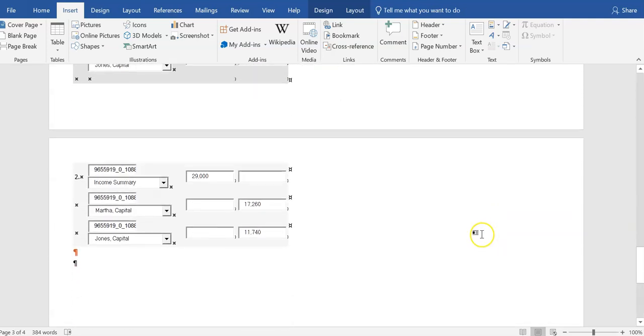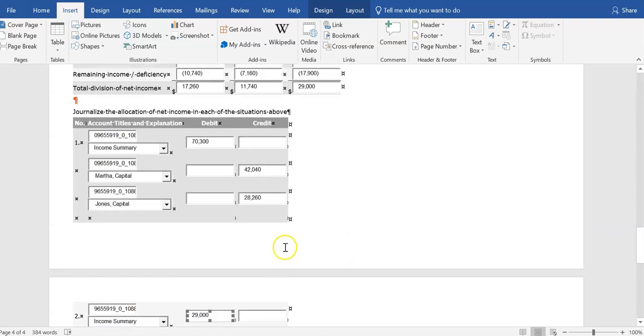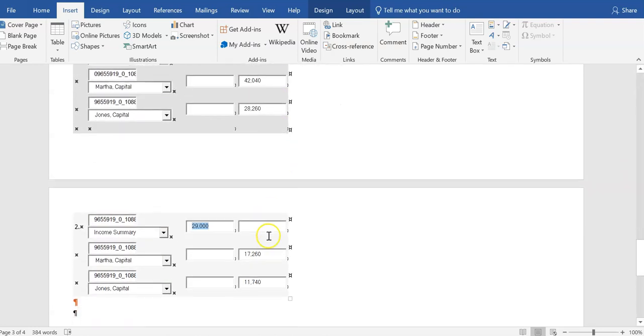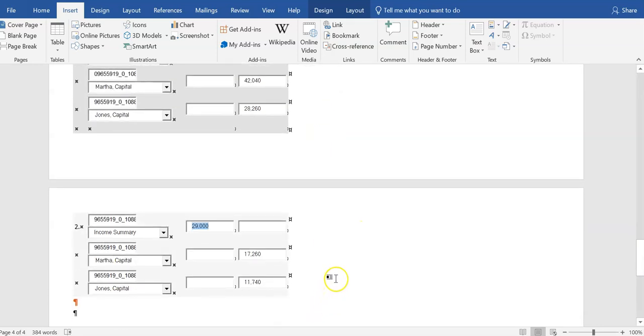Okay. So the journal entry would be very similar to the prior entry. We will debit income summary to transfer the summary of income out of the closing account, and credit Martha for her share, which was $17,260, and Jones for her share, which was $11,740.